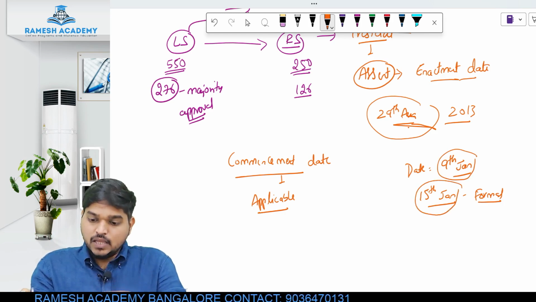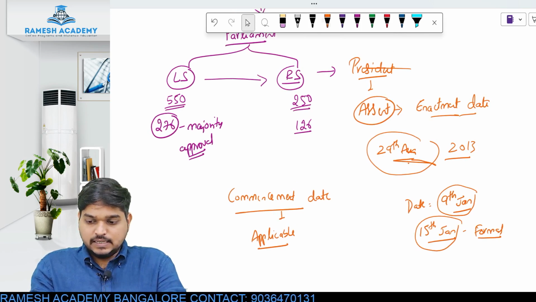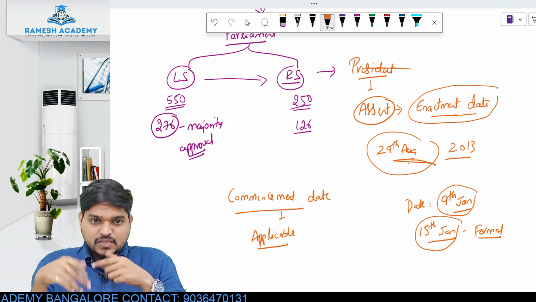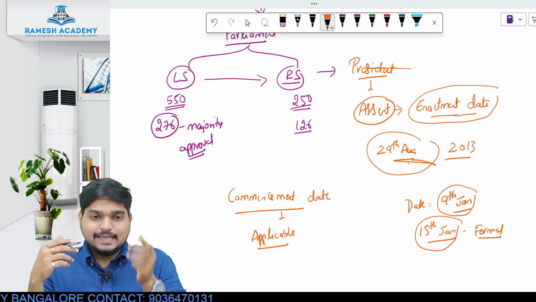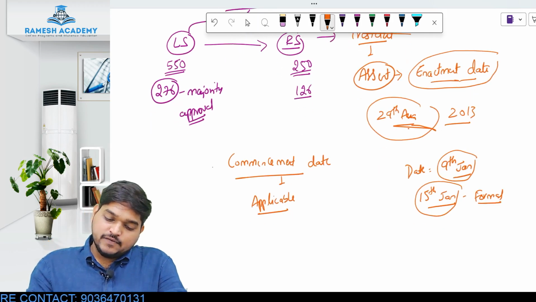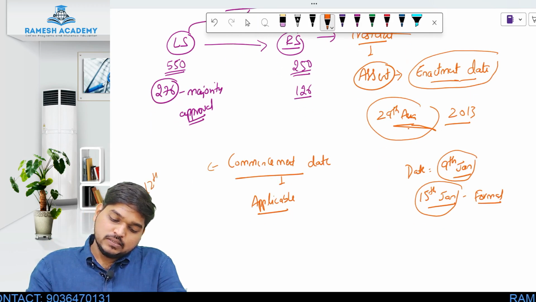Similarly, when the President gives his assent, that date is called the enactment date. But the day from when the law will actually be applicable is called the commencement date. And the commencement date for the Companies Act is 12th September 2013.